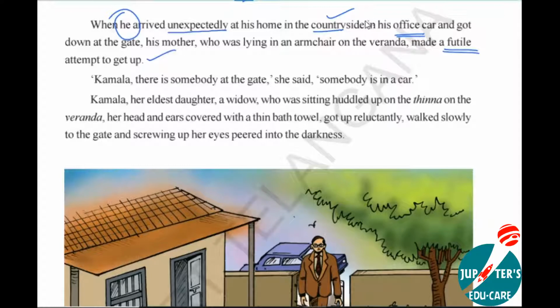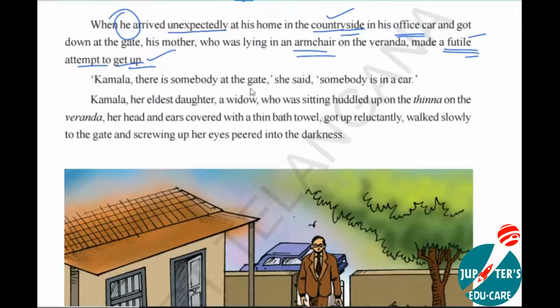In class 7, you have learned, right? Yes, Town Mouse and the Country Mouse. Yes, countryside, village side. His mother, one person is coming. She is lying in an armchair on the veranda. She made a futile attempt. Futile means unsuccessful. Please note it down. We need all these words in the future for the purpose of textual grammar.